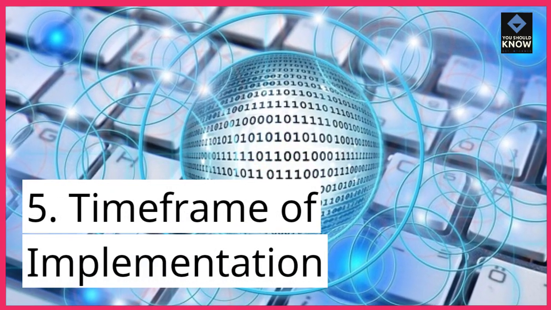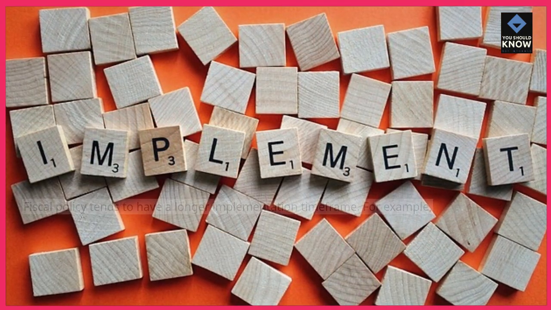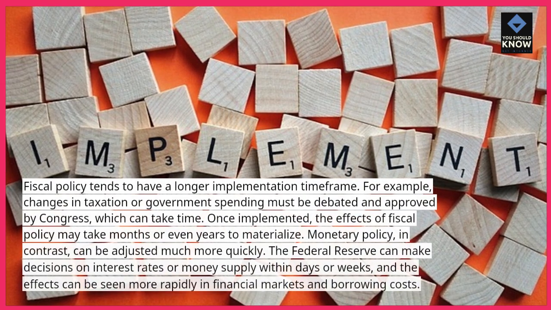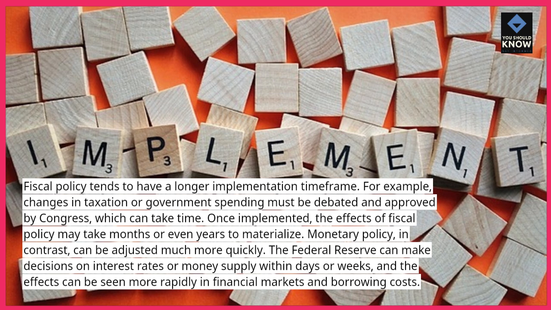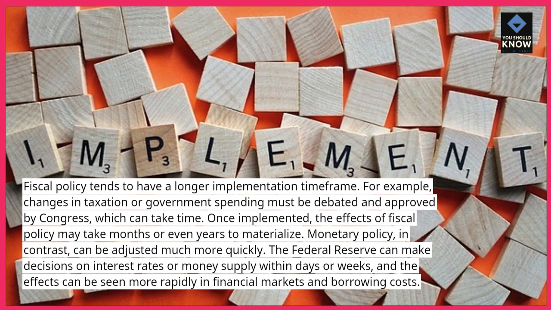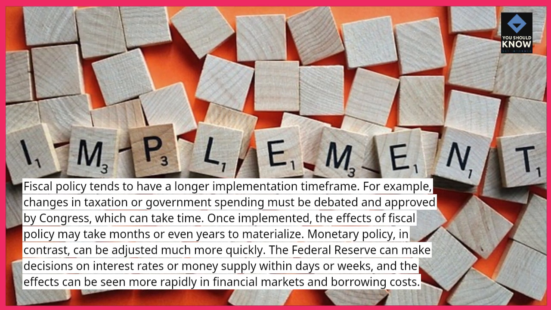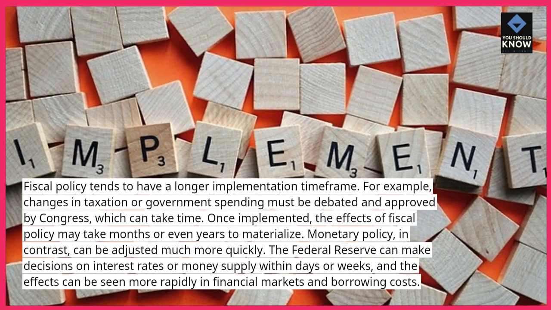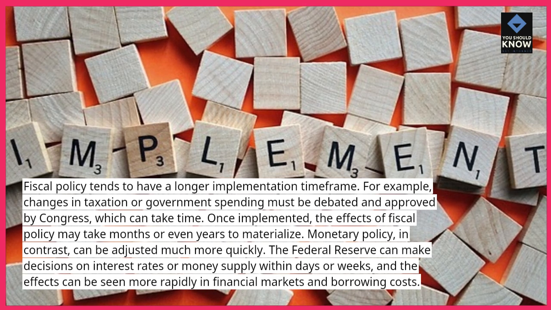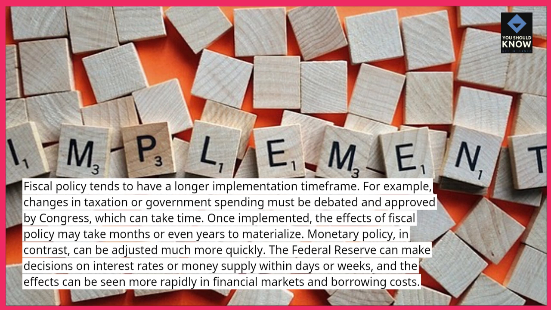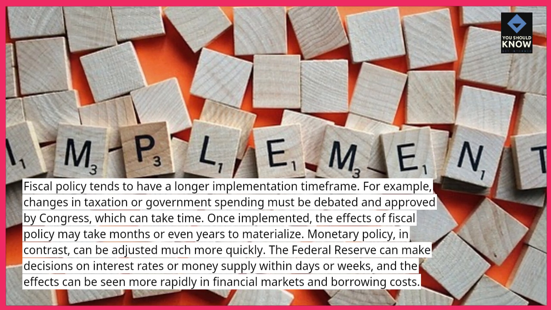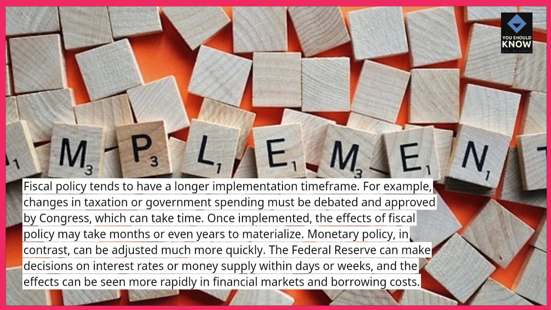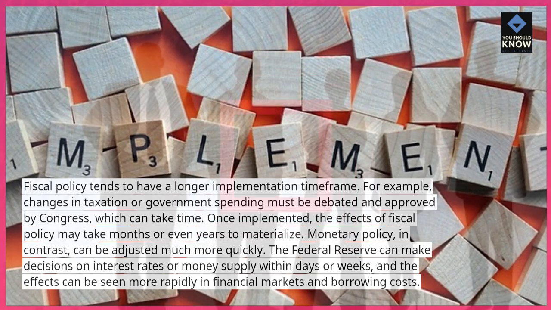5. Timeframe of implementation. Fiscal policy tends to have a longer implementation timeframe. For example, changes in taxation or government spending must be debated and approved by Congress, which can take time. Once implemented, the effects of fiscal policy may take months or even years to materialize. Monetary policy, in contrast, can be adjusted much more quickly. The Federal Reserve can make decisions on interest rates or money supply within days or weeks, and the effects can be seen more rapidly in financial markets and borrowing costs.